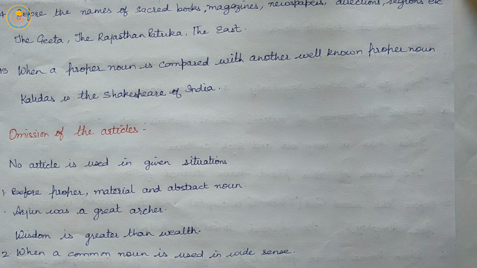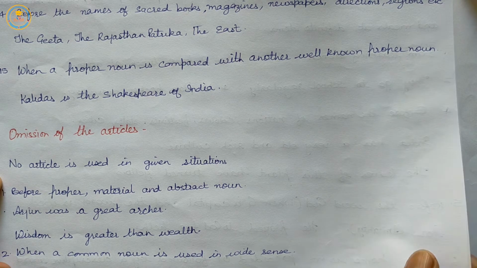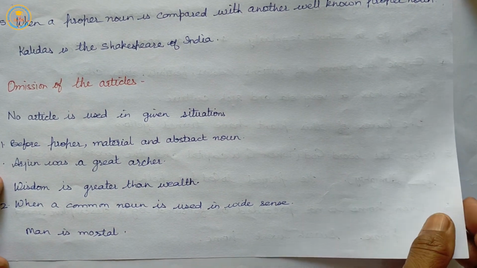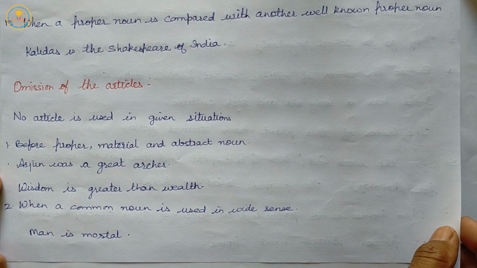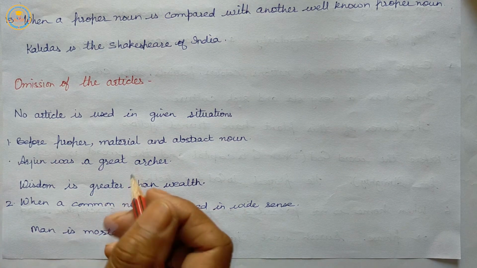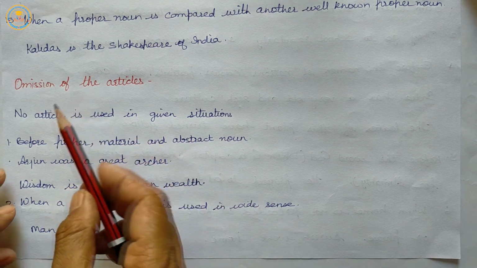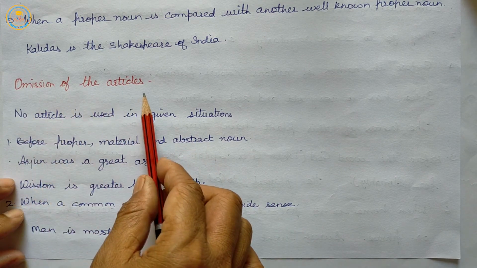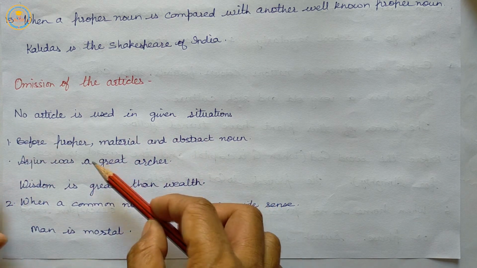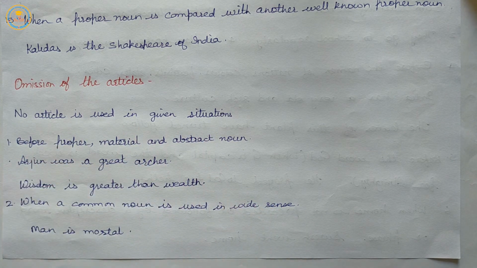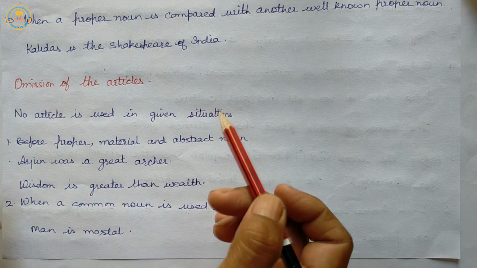So here we have read 15 rules in which we can use the definite article the. So let us see in which circumstances or situations we can't use the article. Omission of the articles: no article is used in given situations.